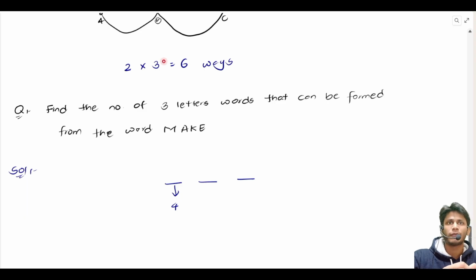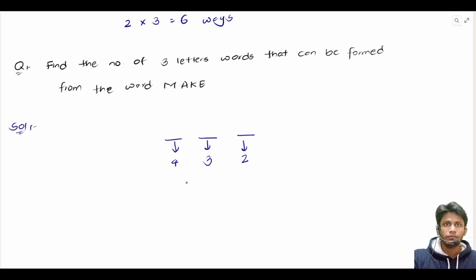If we suppose we choose A as our first letter, then for the second position, we have got 3 letters to choose from. So we have got 3 ways to choose our second letter. And similarly, for the third letter, we have got 2 ways to choose the last letter. So in total, by multiplication rule, we have got 4 into 3 into 2 ways, that is 4 3s are 12, 24 ways. So 24 3-letter words can be formed from MAKE.